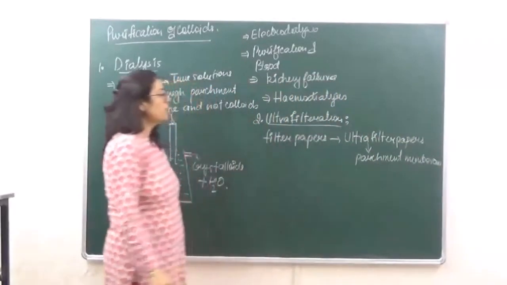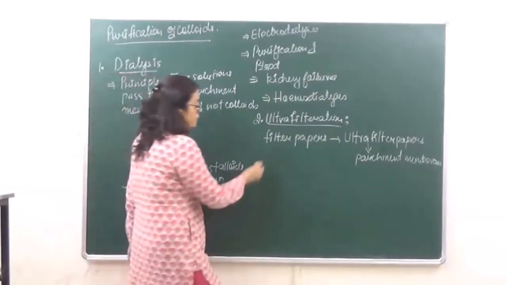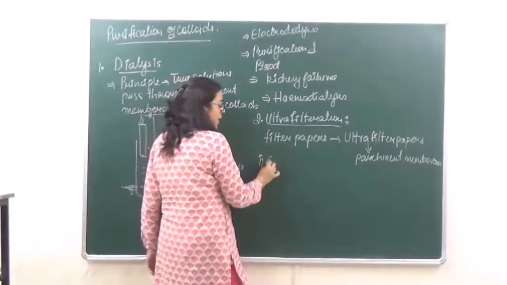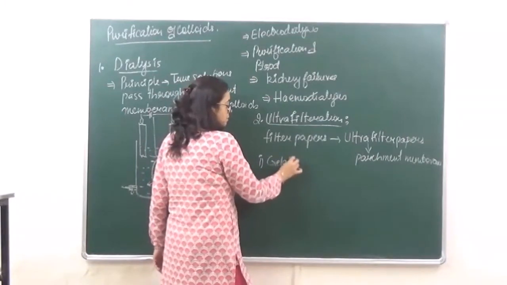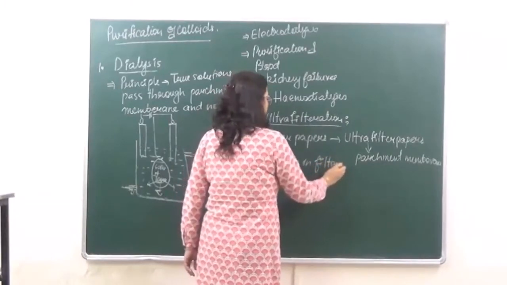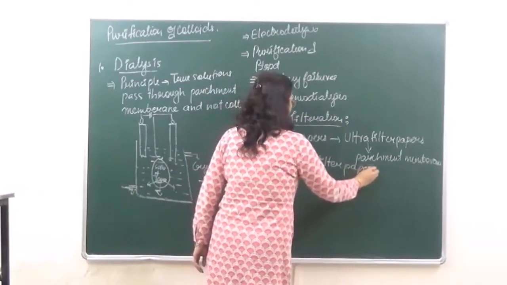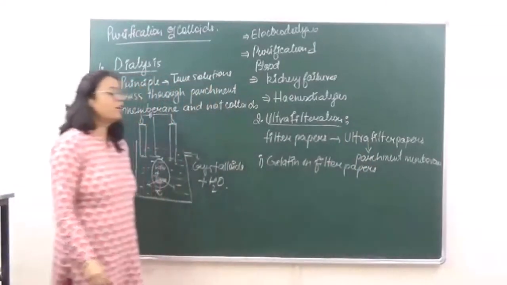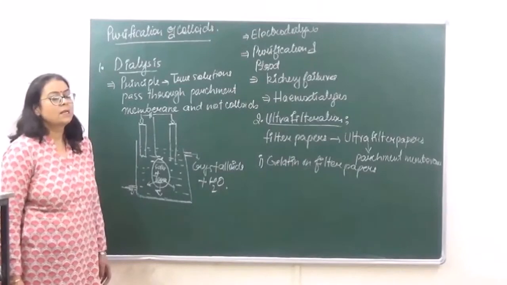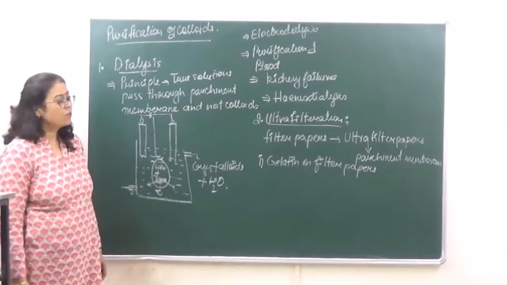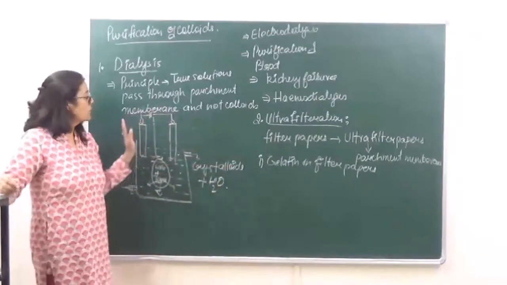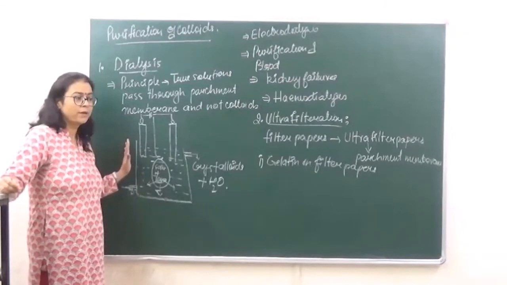Okay? So how do we convert ordinary filter paper into ultrafilter paper? The first procedure is by applying jelly or gelatin on filter papers. When we apply jelly on filter papers, the pore size of the filter papers decreases and it starts behaving like a parchment membrane, and we can use the same procedure that we are using over here, right?